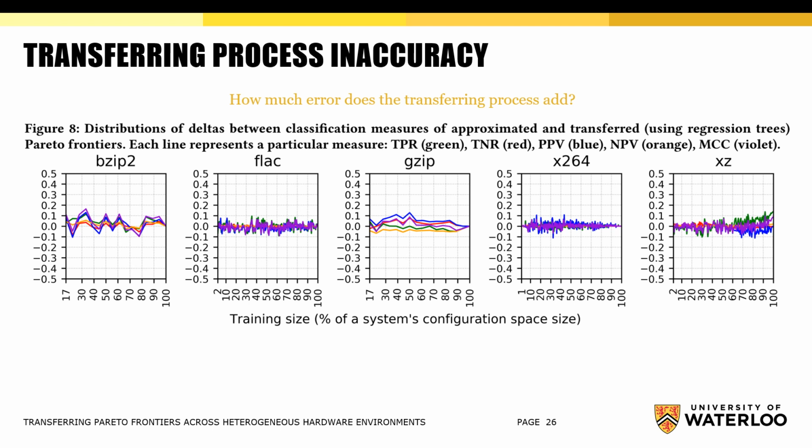Thirdly, we want to evaluate how much error does the transferring process add. To visually represent the added distortion to the approximated frontier, we calculated difference between approximated and transferred frontiers for all statistical measures. Thus, we can observe that the transferring process has a very limited impact on distortion of an approximated frontier, even for small training sample sizes. Therefore, we have demonstrated that transferring of approximated Pareto frontiers across heterogeneous hardware environments using regression trees is possible and doesn't significantly affect the resulting frontier's accuracy.